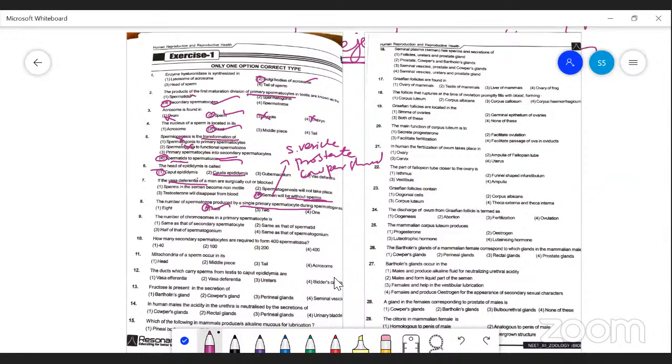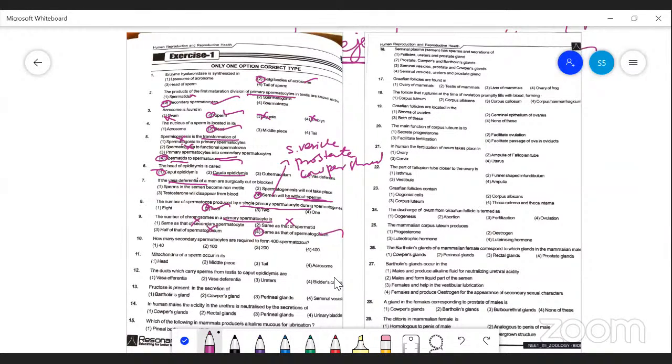The number of chromosomes in a primary spermatocyte is the same as that of spermatogonium. Okay, same as that of spermatogonium.